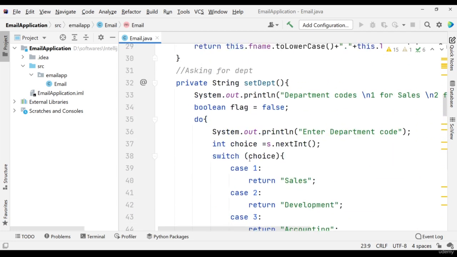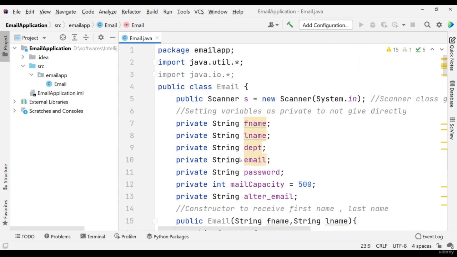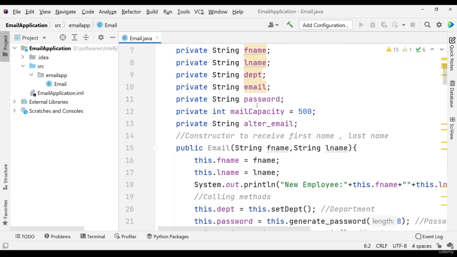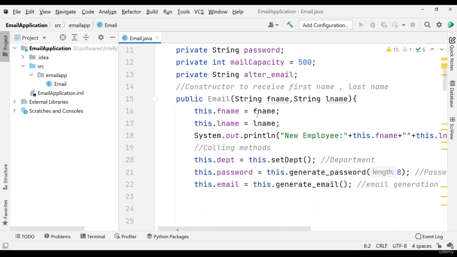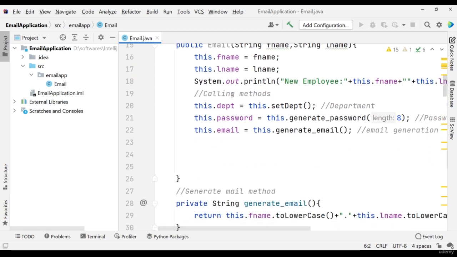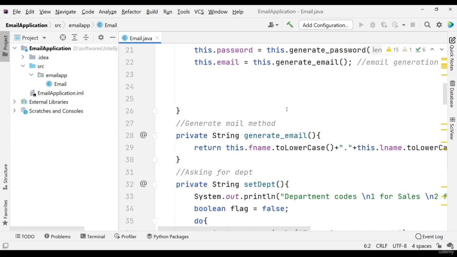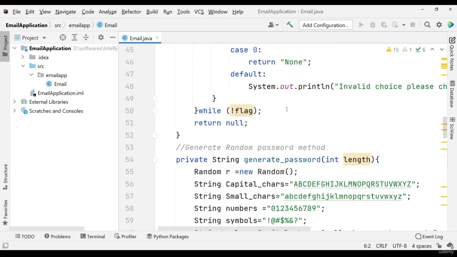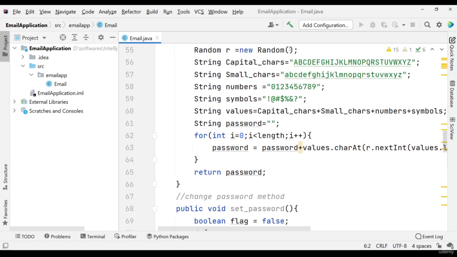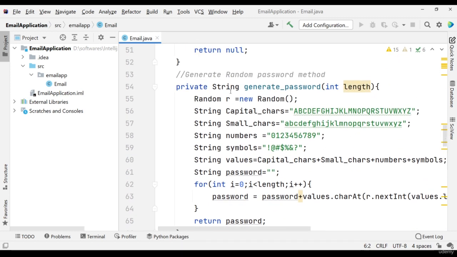So in the previous parts, what we did is we created one class with some scanner method, private strings: first name, last name, department, email, for the email generation application, or we can say email administration application. Inside this we created one constructor named Email. We created some methods for generating mail, asking departments, then generating a random password. This is a very important method to show how we are using random here.